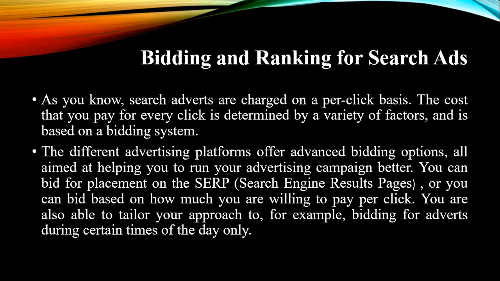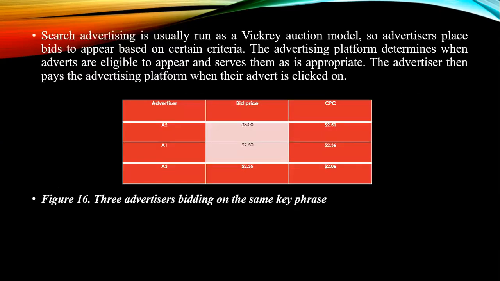That is how you can go here. They will be going with the search engine, where one bigger auction model is there. With the auction model, the advertisers are based on the bid price they give, then the cost per click is the price. So, three advertisers bidding on the same key phrase, that is what they are going to charge. Search advertising is usually run on this model.